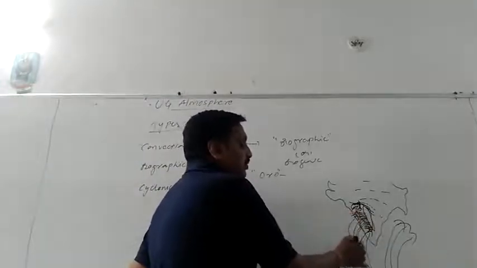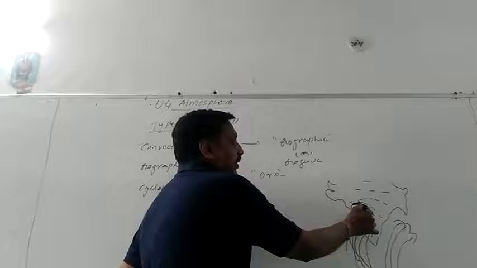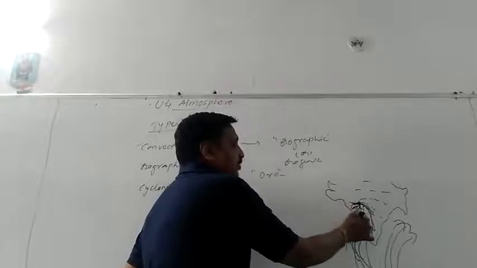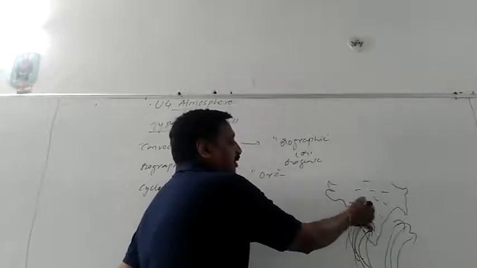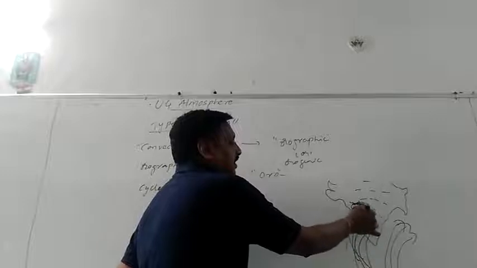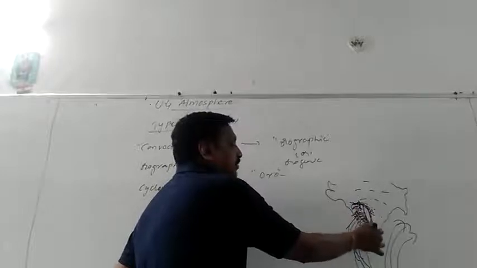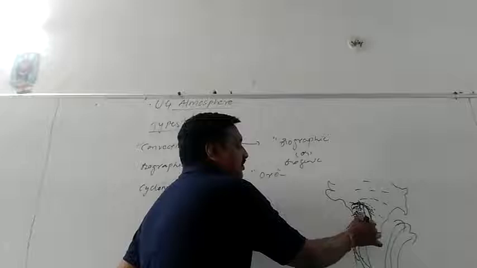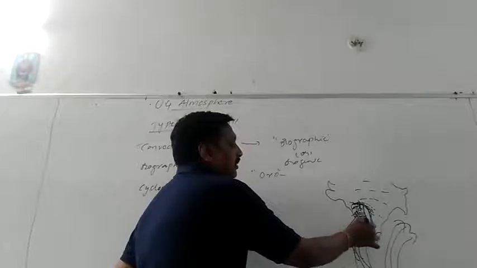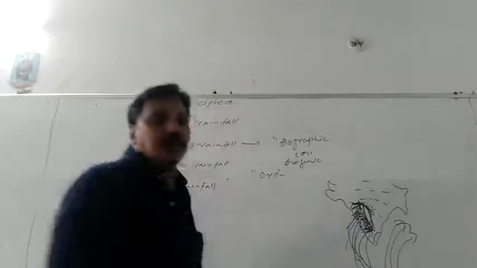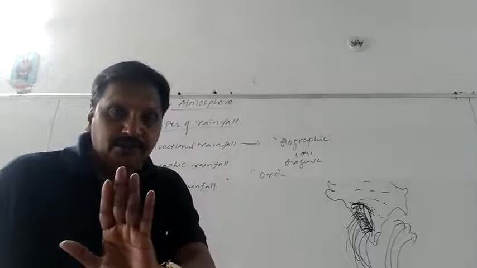When we are coming from the southwest, here it is the open face. The face of the Western Ghats is open here, and the back is sheltered. The regions at the back, the central part of the plateau and also the Coromandel coast, which lies in the rain-shadow region of the Western Ghats, will not experience much rainfall.